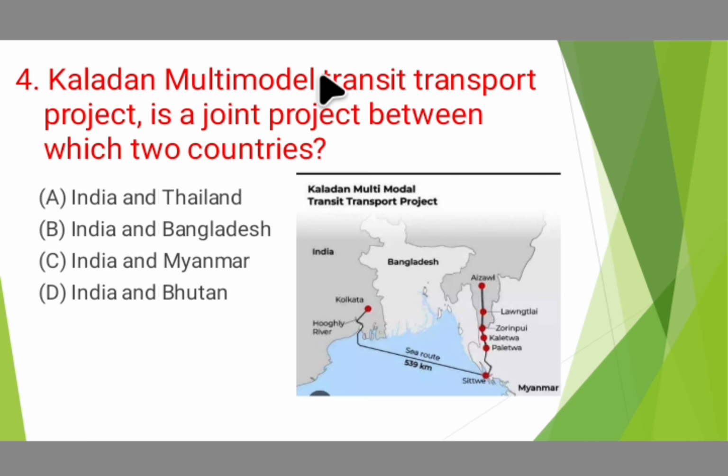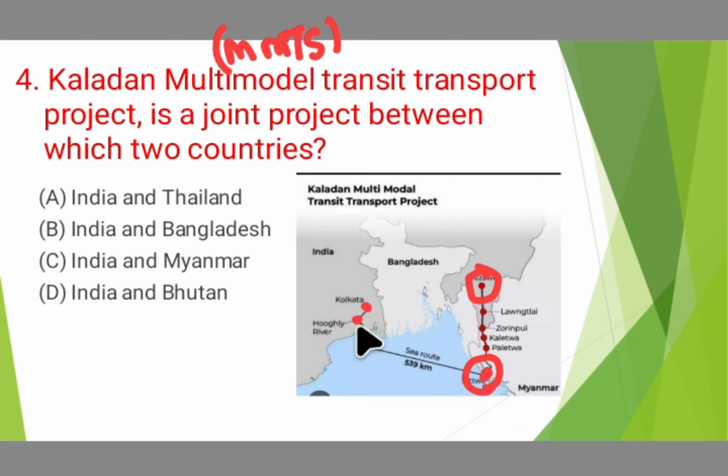Kaladan Multimodal Transport Project is a joint project between which two countries? Options are India-Thailand, India-Bangladesh, India-Myanmar, and India-Bhutan. This Kaladan is a river in Myanmar. This Kaladan multimodal transport system connects the eastern ports of India, which is Kolkata on the Hooghly River, to Sittwe port in Myanmar, and then on to Aizawl.